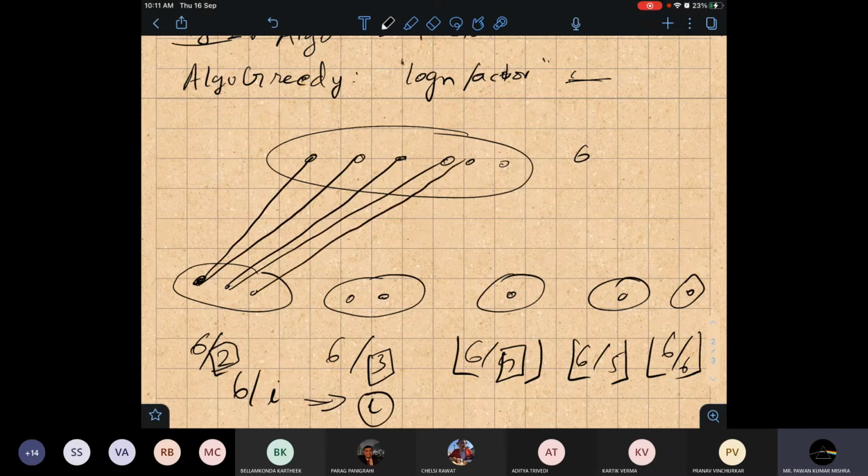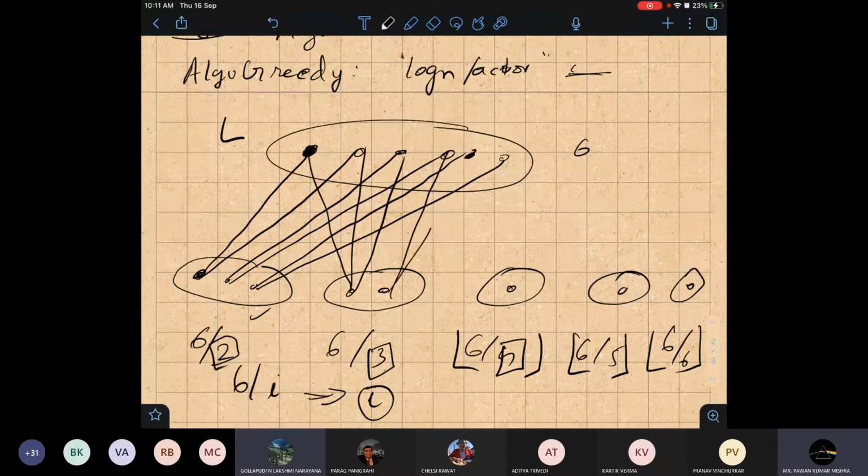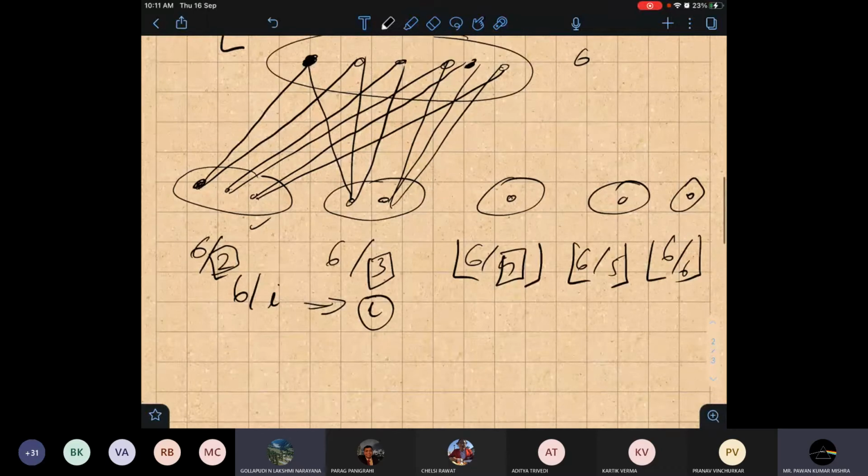So I am connecting this way, for each group, each node here in the set L will have one edge to each group. Suppose this is a group. So 1 degree, and for here again 3. Hello, sir. Sir, this thing you showed yesterday, but how can you say that this is the least factor? Yeah, I will show that also.